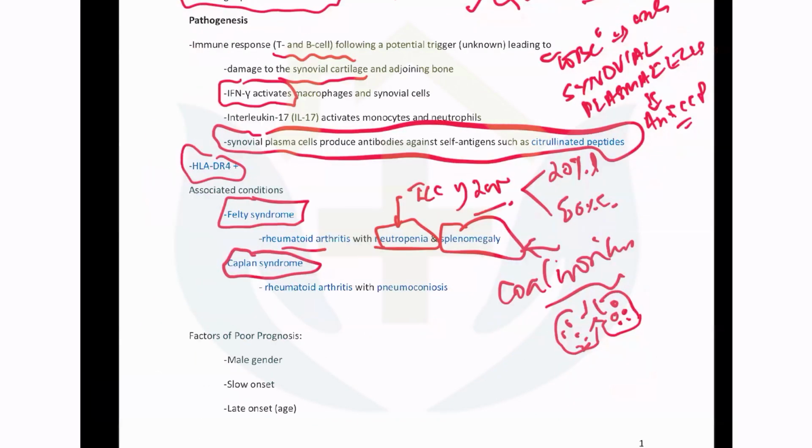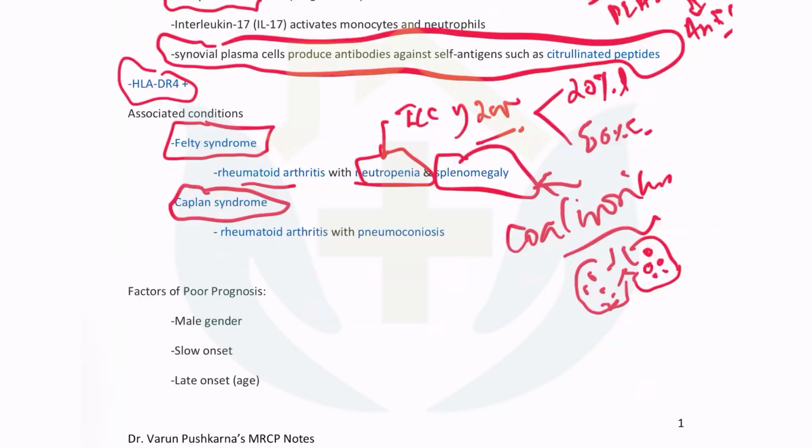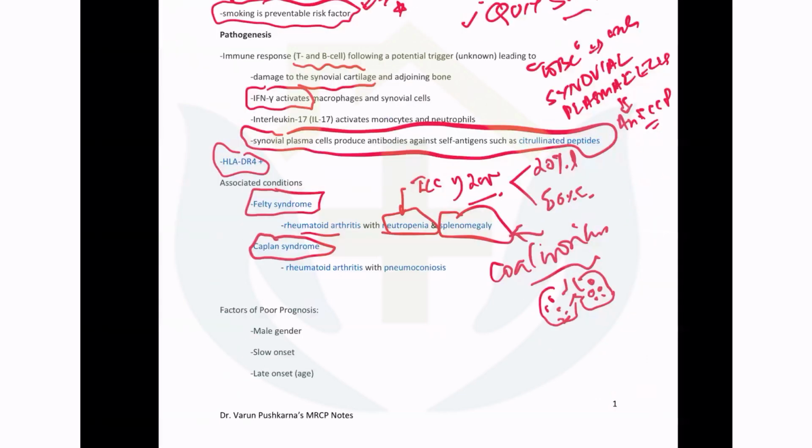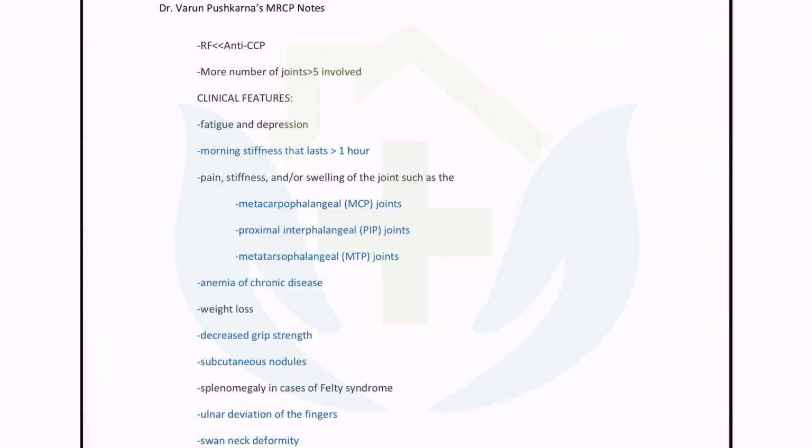Factors of poor prognosis are when males have it, when it is slow to originate, and when it originates late in life. And then a higher value of anti-CCP.